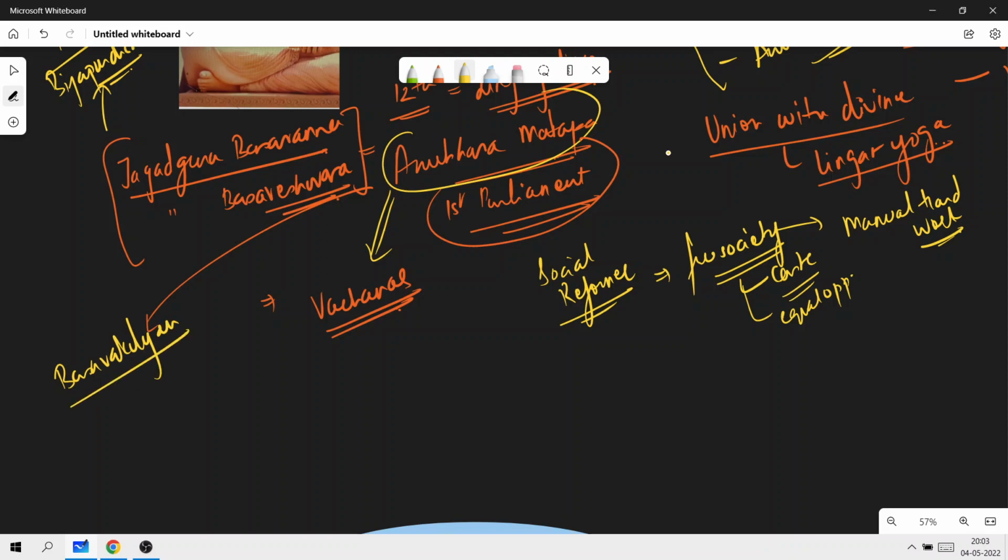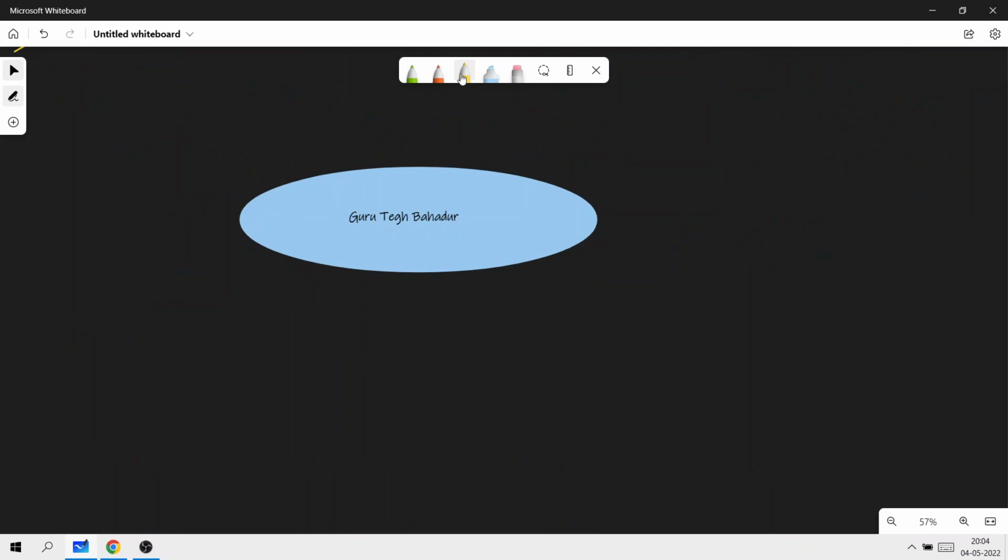Okay. Now let's get to the next concept that we have to study, which is about Guru Tegh Bahadur. Guru Tegh Bahadur is an important concept that can definitely come in the exam, because this is pertaining to the philosophy of Sikhism, but also because the Prime Minister addressed from the Red Fort to mark the 401st birth anniversary of Guru Tegh Bahadur. Okay, Guru Tegh Bahadur, a little bit about him.